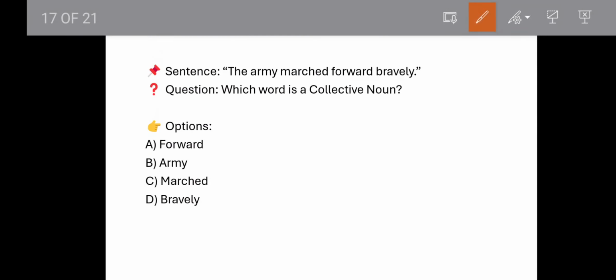Now in this question we need to find out the collective noun. A collective noun is something that talks about a group of people, a group of anything, right? The army marched forward bravely. Army here is a collective noun because army is a group of people. So option B is the correct answer.